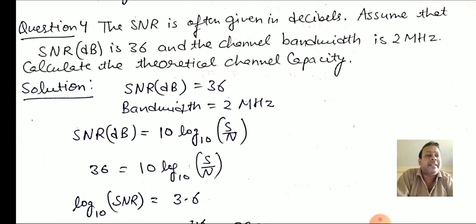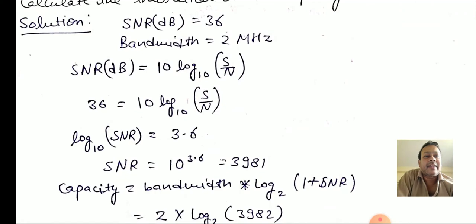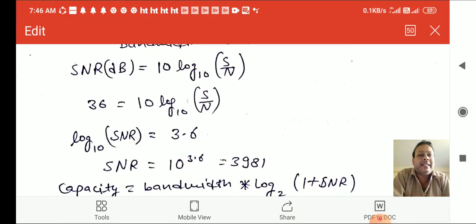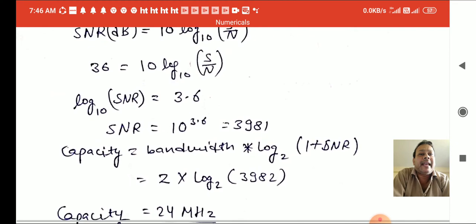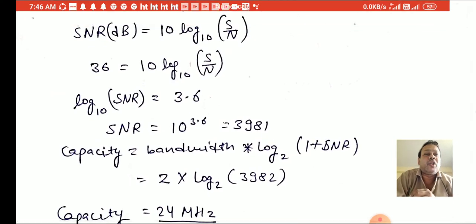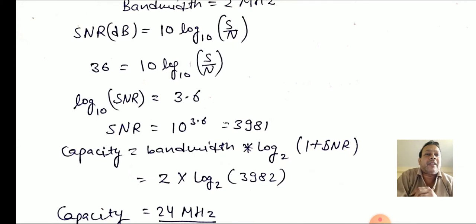Again we are going to apply the same formula, but first of all we convert this decibel into simple signal to noise ratio. The formula is: signal to noise ratio in decibel is equal to 10 log base 10 of signal to noise ratio. 36 was given in decibel, so 36 is equal to 10 log base 10 of SNR.